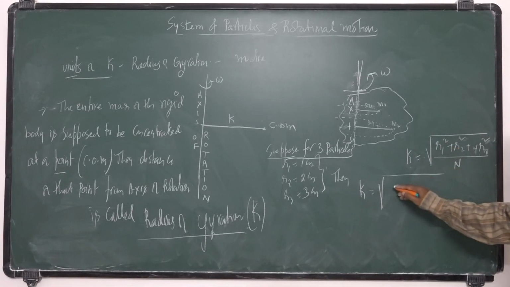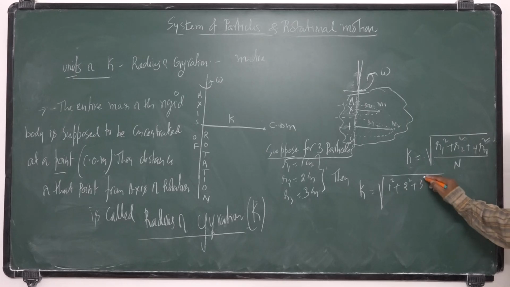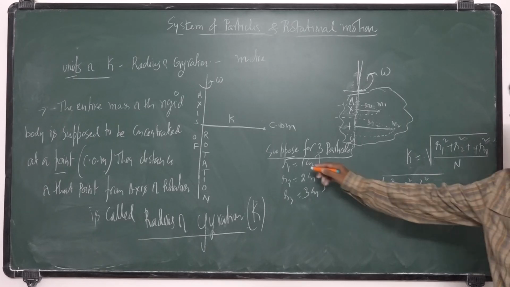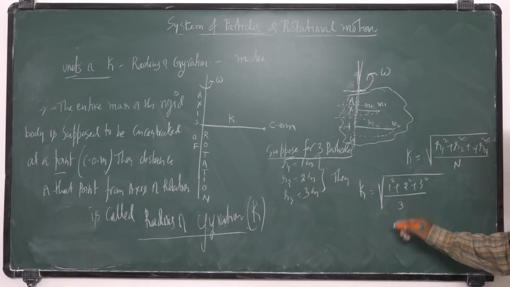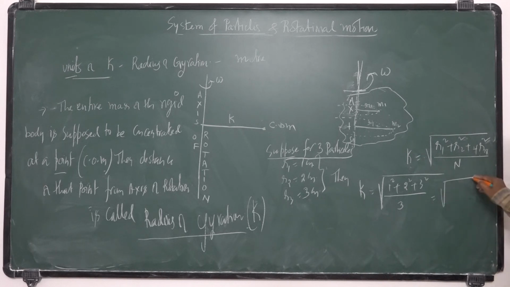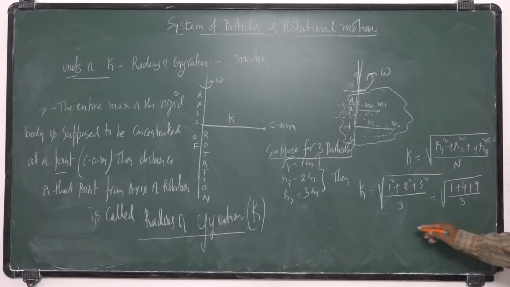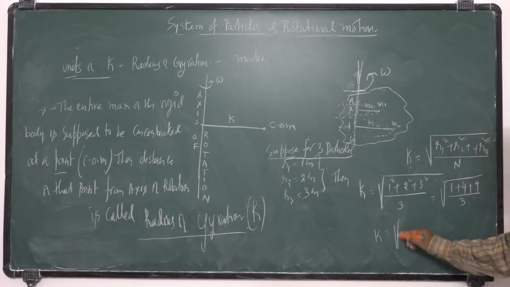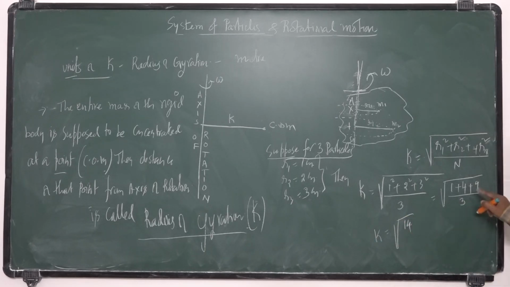Square root of 1 square plus 2 square plus 3 square, by the number of particles, which is 3. So that is the square root of 1 plus 4 plus 9 by 3. So this is root of 14 by 3.